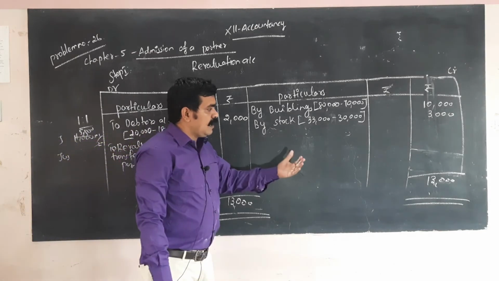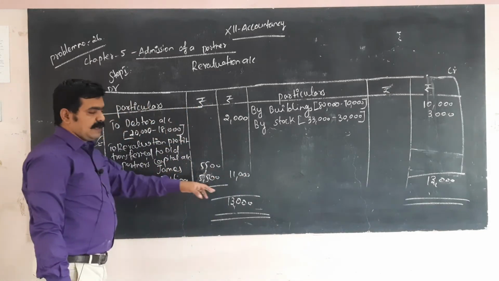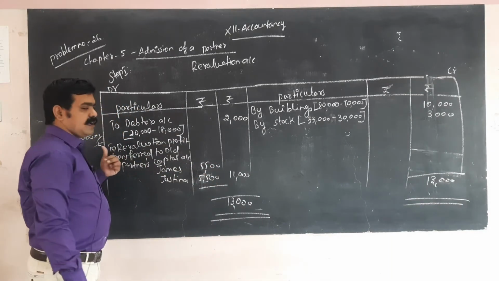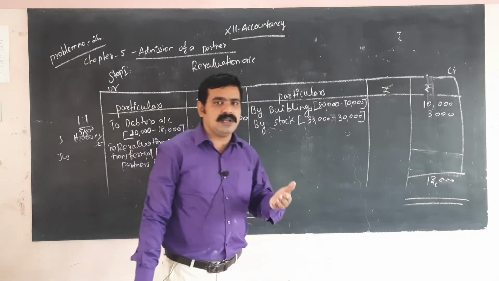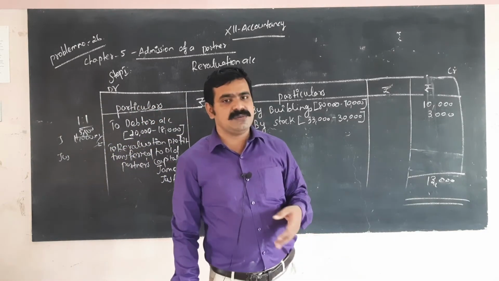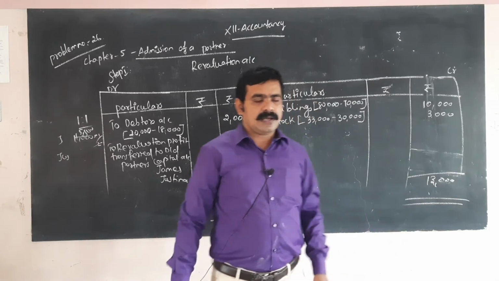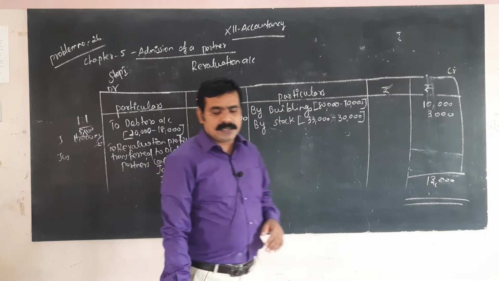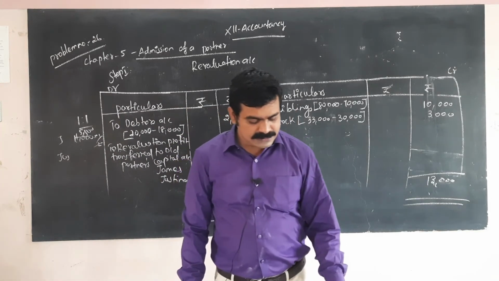So now I subtract the value. The difference amount is 11,000. So this 11,000 is transferred to the old partners' capital account. So 1:1, I already told, that is profit and loss shared equally, 1:1. In some other problems 3:1, 2:1, they are given in your transaction. Okay, so this is step 1. Step 1 is over. Next I am going to start step 2.